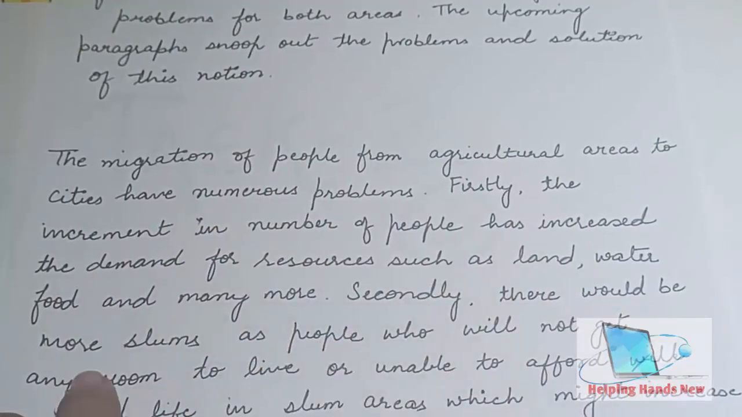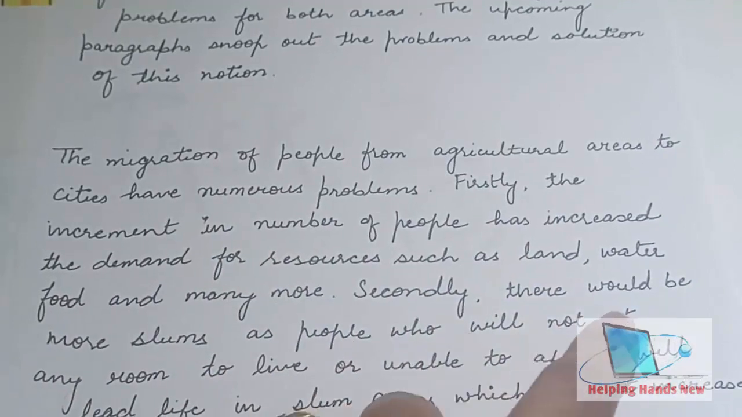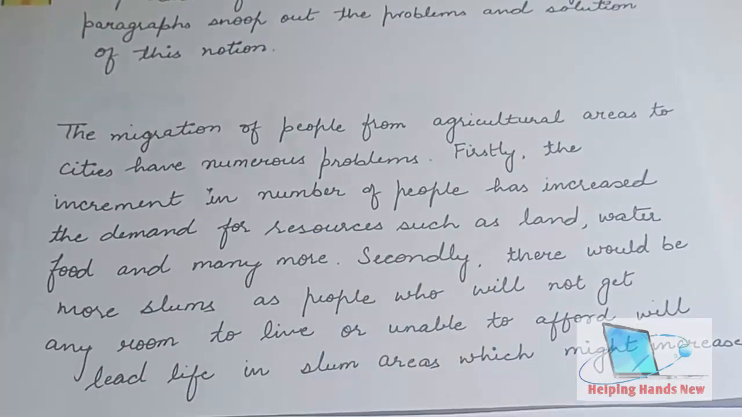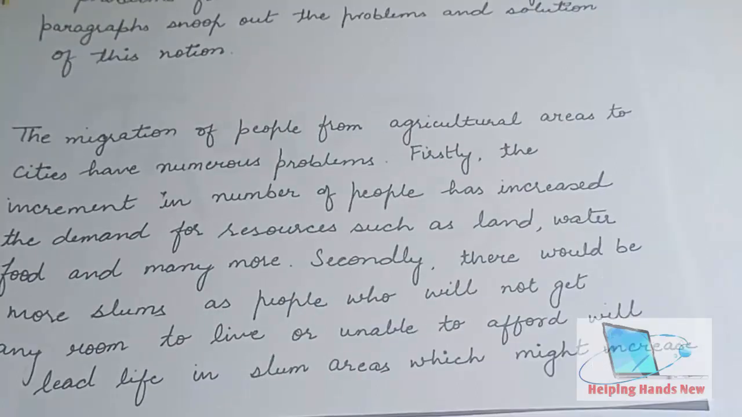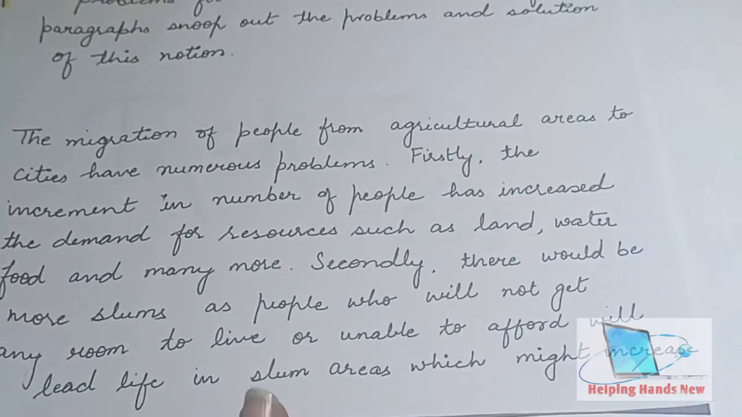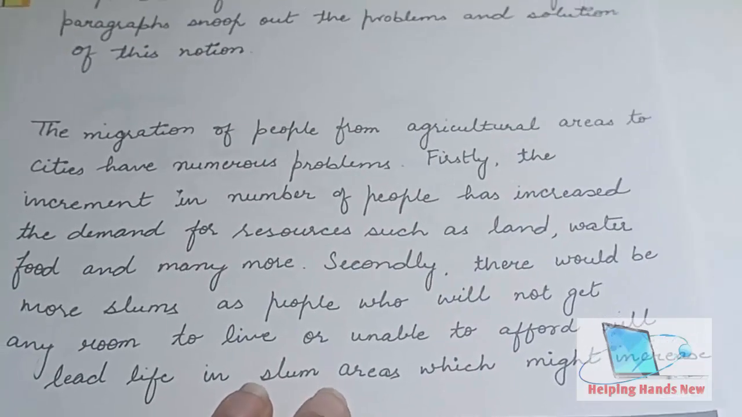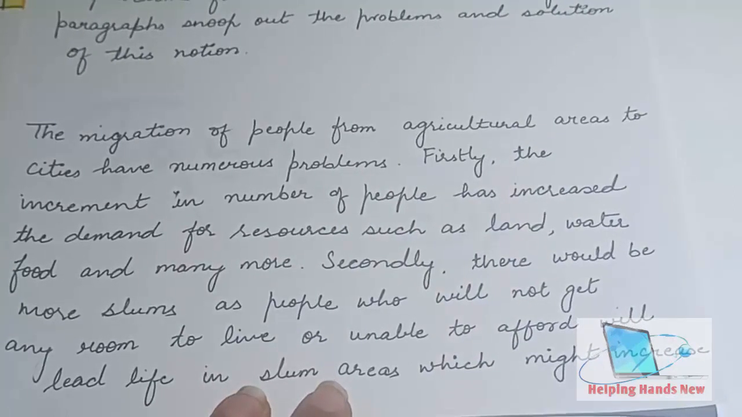Secondly, there would be more slums, as people who will not get any room to live or are unable to afford it will lead life in slum areas. So what will happen if people will not get any place to live? It will create slums in those areas, in those cities, and we are watching this in India as well. There are umpteen slums in every city. There is no city which does not have some kind of slum because of this migration problem.